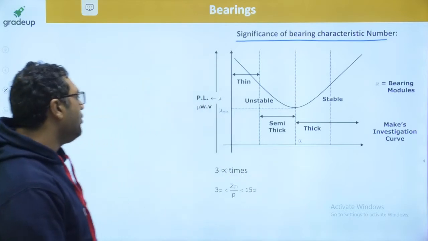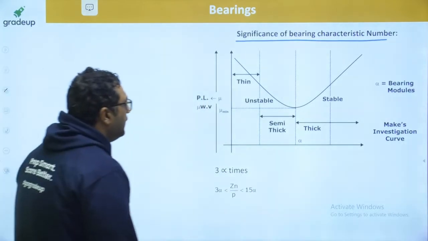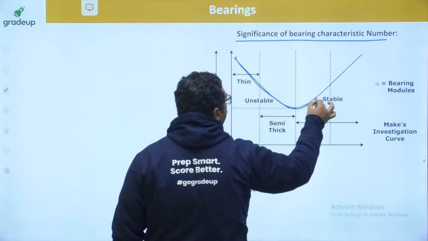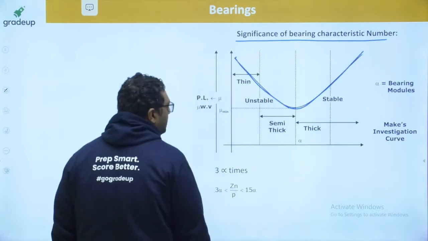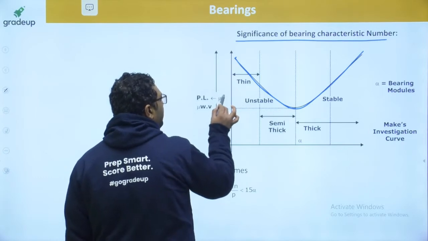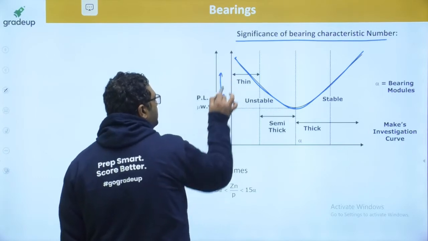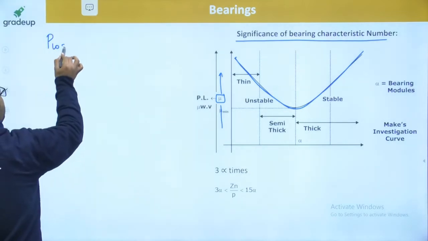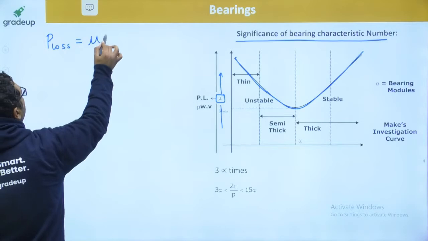This is the curve for sliding contact bearing, and here mu is the coefficient of friction. The power loss can be written as mu WB.